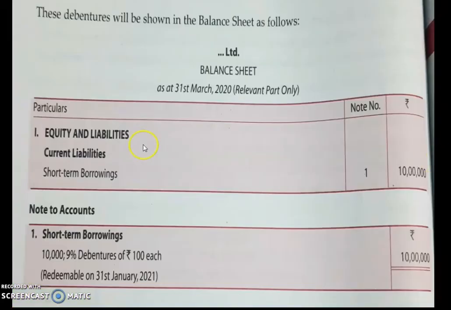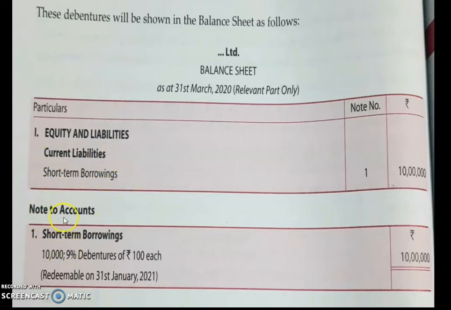So it depends. You can see the format of a balance sheet here, equity and liability, and debentures are shown under short-term borrowings. So, current liability under subhead is short-term borrowings.